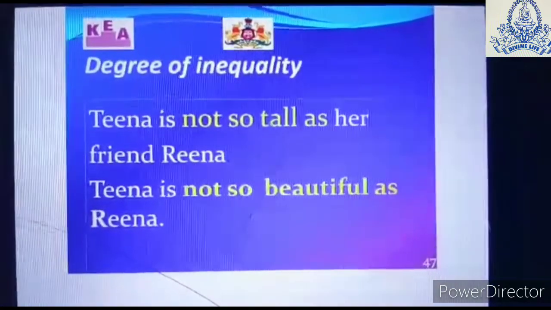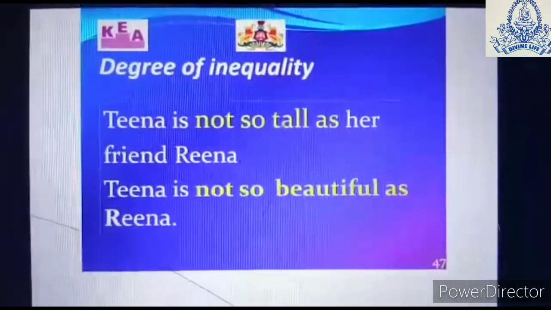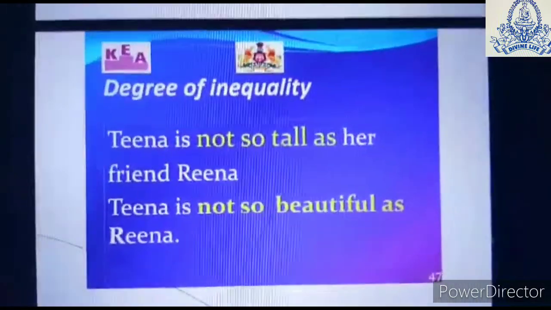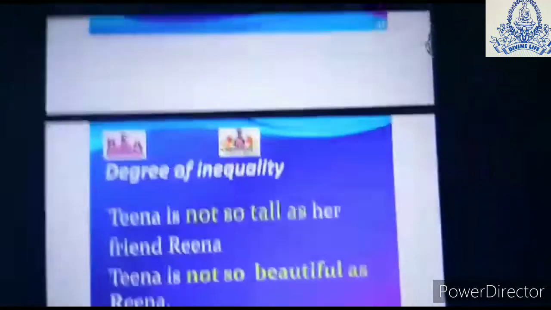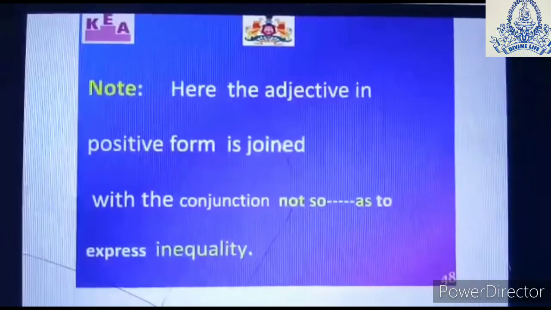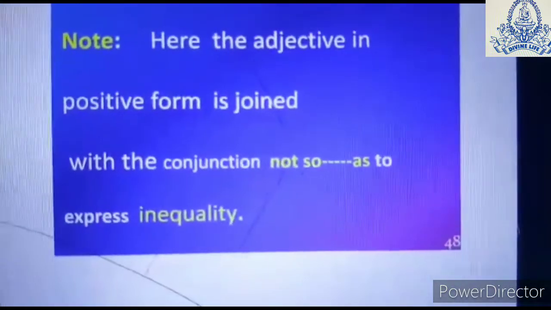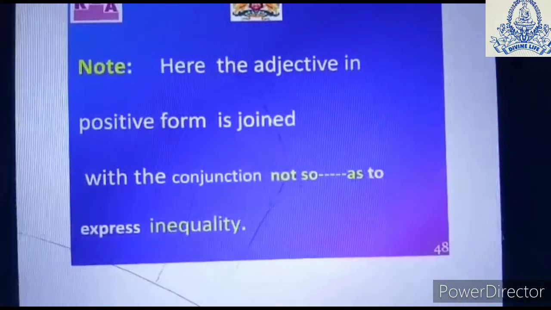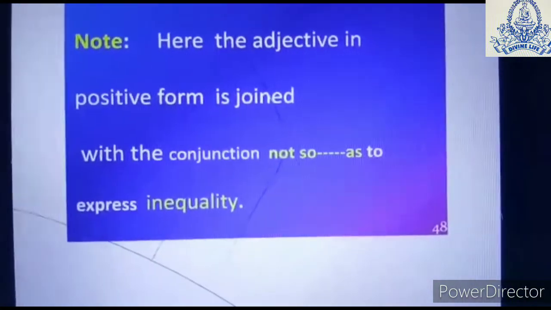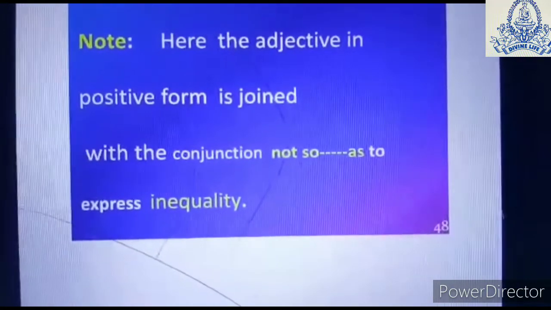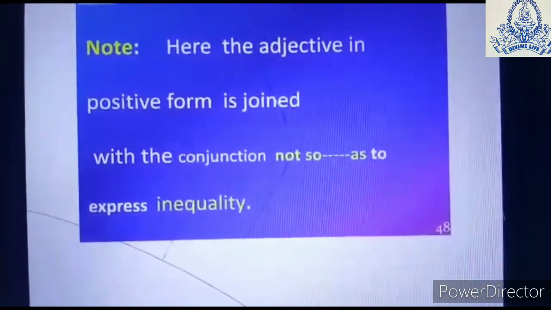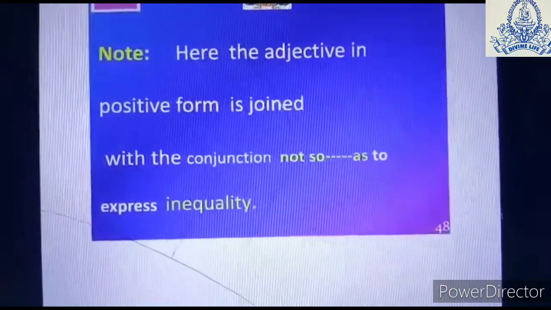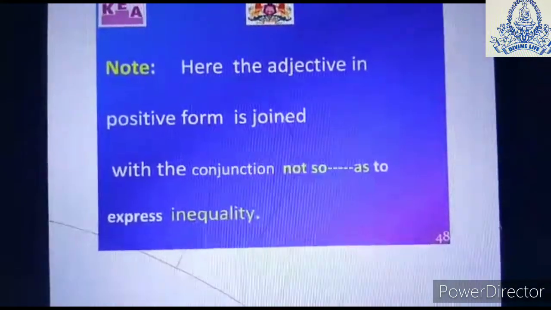Tina is not so tall as her friend Reena. Tina is not so beautiful as Reena. Now remember, here the adjective positive form is joined with the conjunction "not so as". In the equality, what we used to use? We used to use "as" to express equality. And non-equality, we use "not so as".